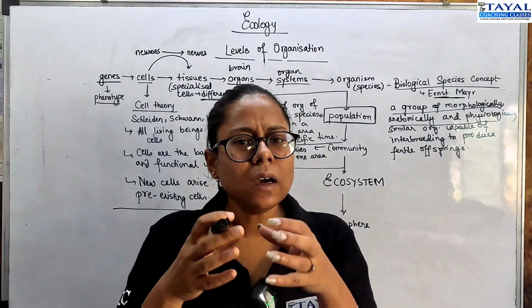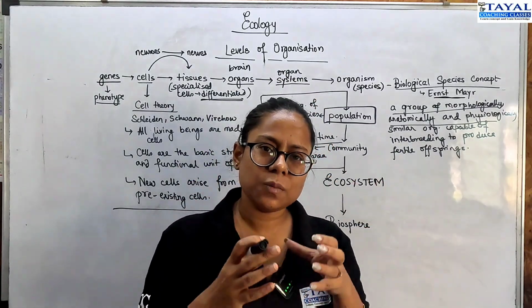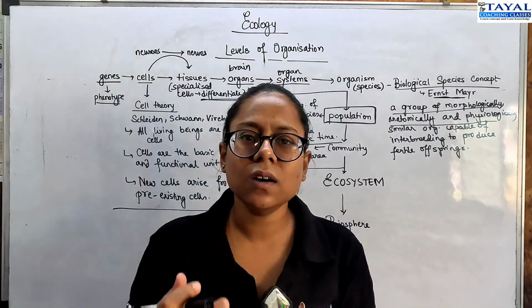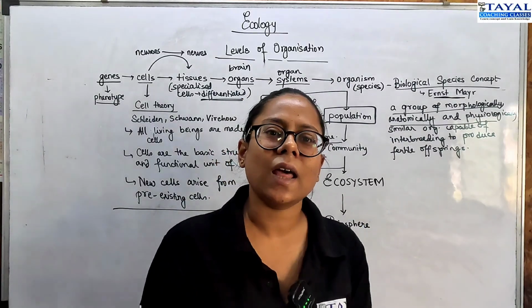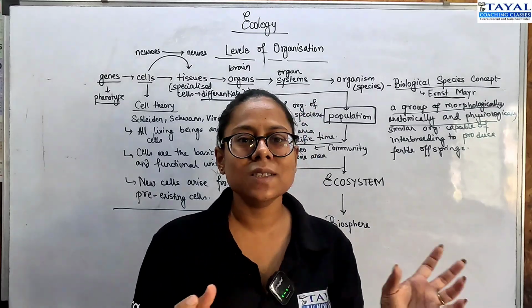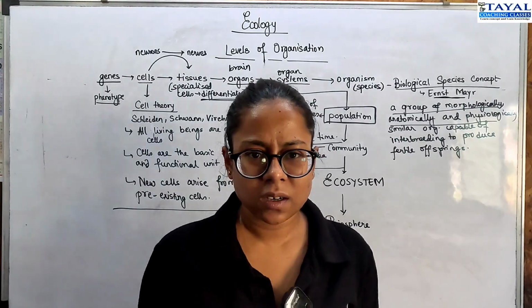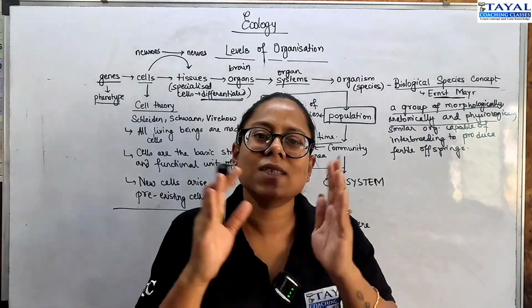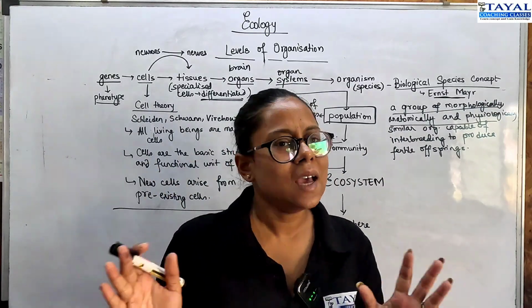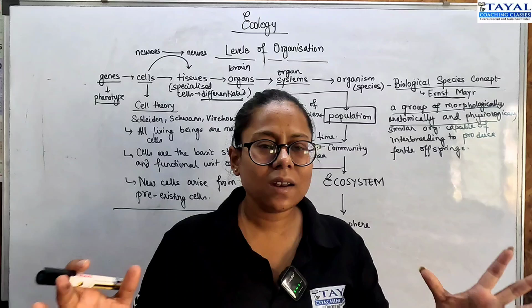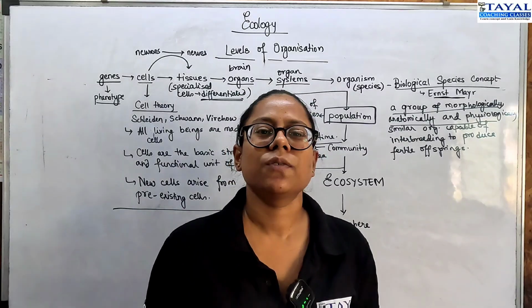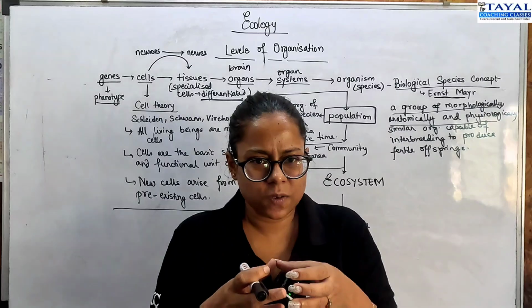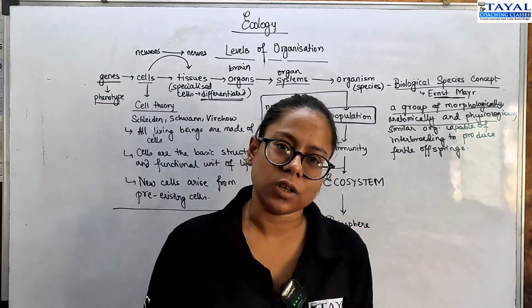It's a much smaller area. So in a smaller region, because within a community, like in a humanitarian community, in an anthropological community, humans interact with each other, right? So if you consider population to be just your family members, community is everybody living in your society. Similarly, in an ecological concept, in the concept of an ecosystem, a community is all the living organisms in a specific area that interact with each other.